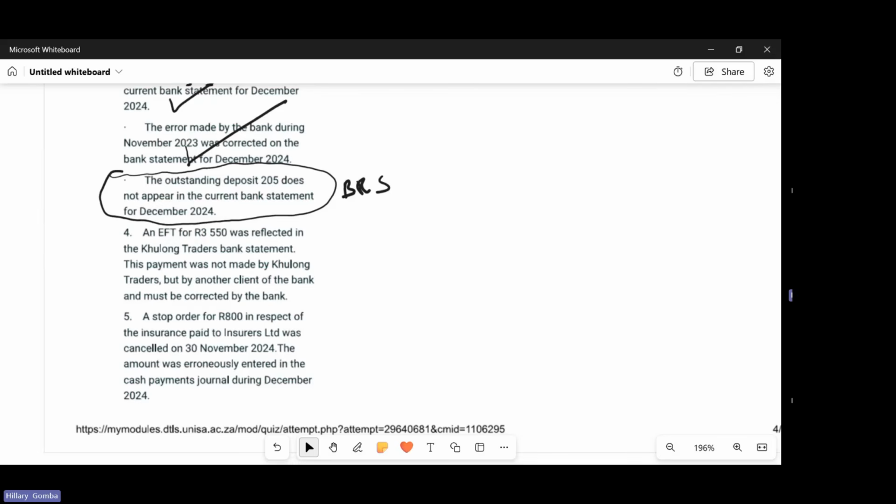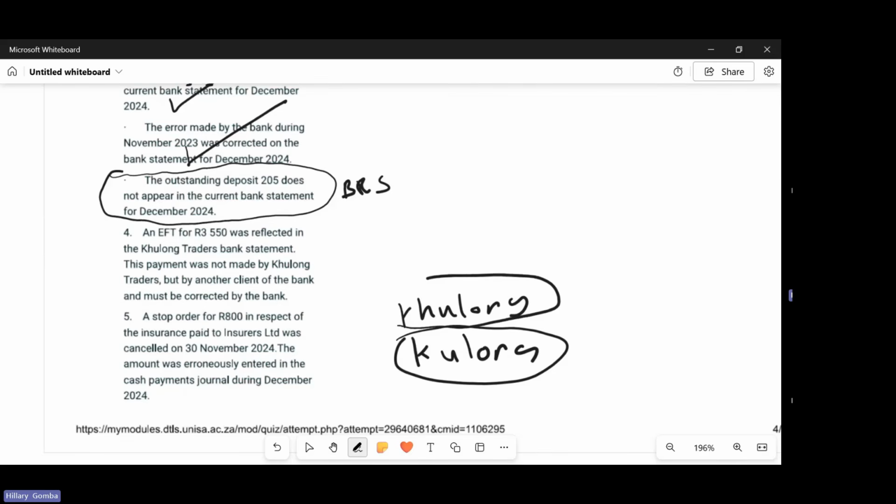Maybe our company's name is Kulong with an H, and then there's another company they're dealing with, Kulong without an H. And then instead of deducting a certain amount from this company, they mistakenly deduct it on this one. So it's the same thing that they're talking about right here, to say it's a client of the bank.